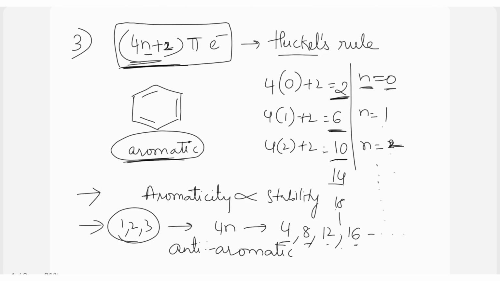Aromatic compounds are very stable, anti-aromatic compounds are unstable. Anti-aromatic compounds are unstable and they have paramagnetic behavior. What is paramagnetic behavior? They get attracted to the magnet to a large extent.